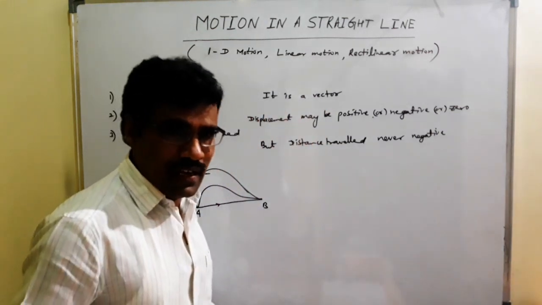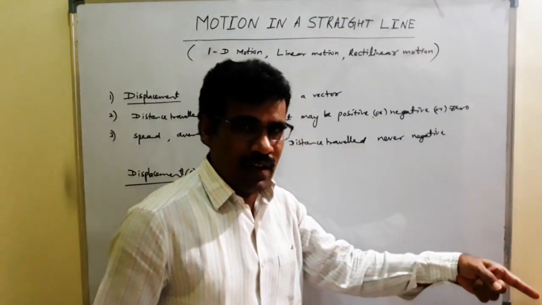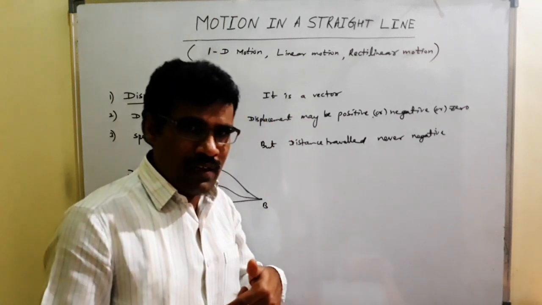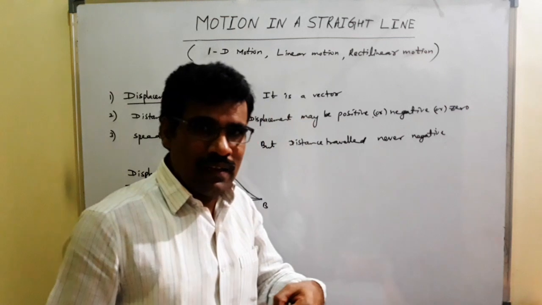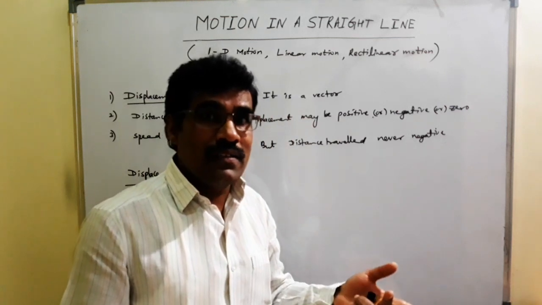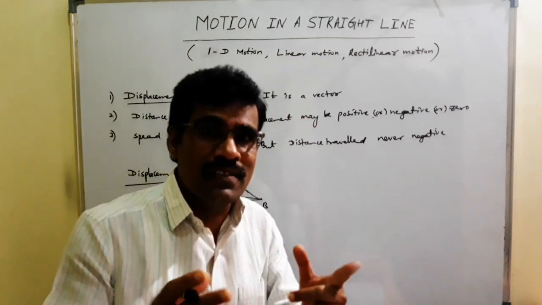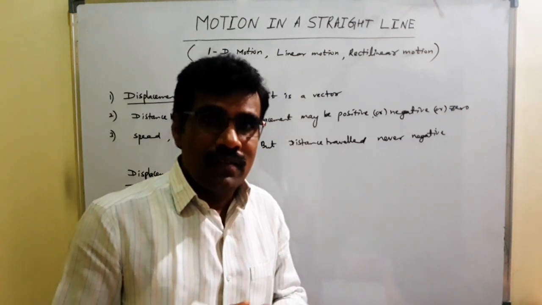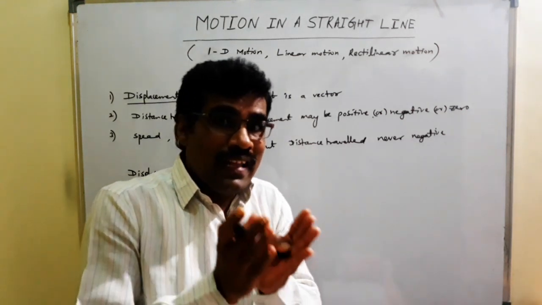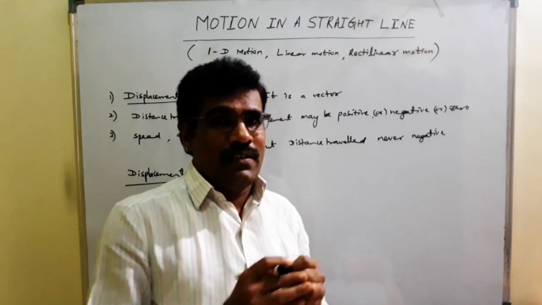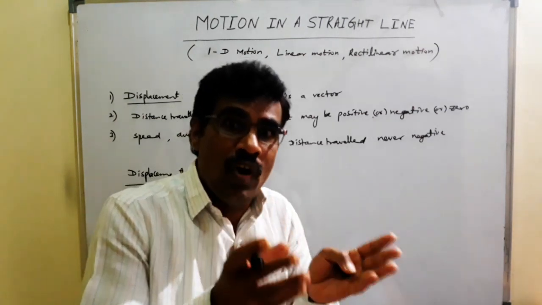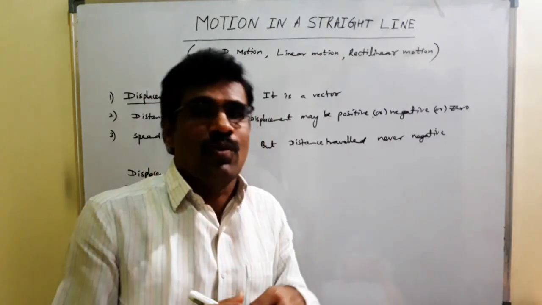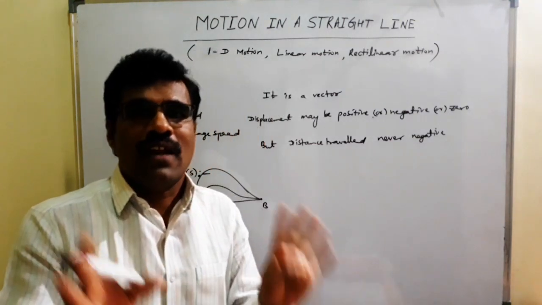I am standing here, moving forward 5 meters, return to the same position. Distance traveled is 5 to and 5 back, 10 meters is the distance traveled. What is the distance traveled? The length of the path followed by a particle or a body or a man is known as distance traveled.